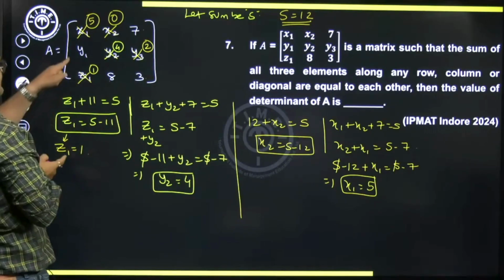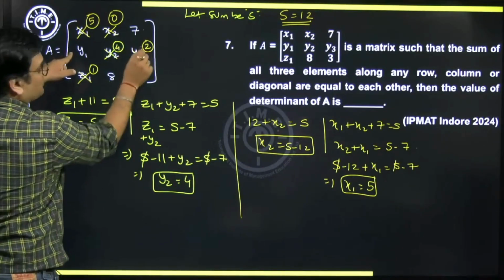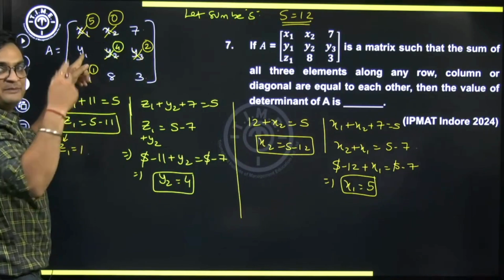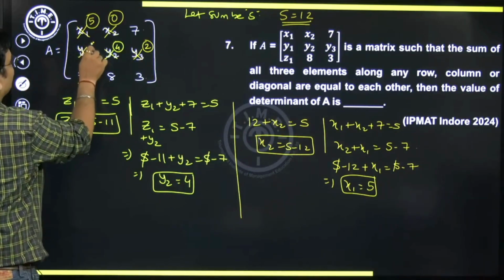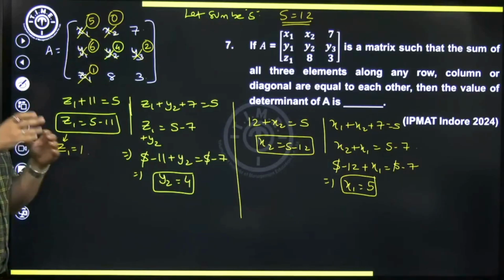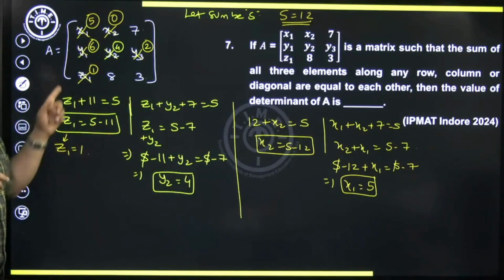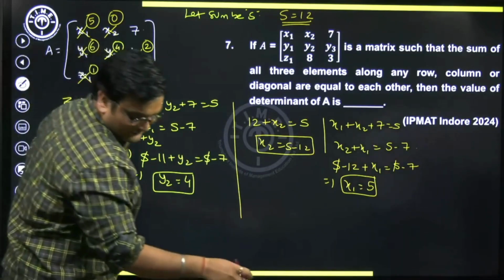Now only one element is missing, y1. So 4 plus 2 is 6. 6 plus y1 should be 12. So can I say y1 will be 6 again? So this way we can figure out all the values of the variables. So what is the matrix like now for us?